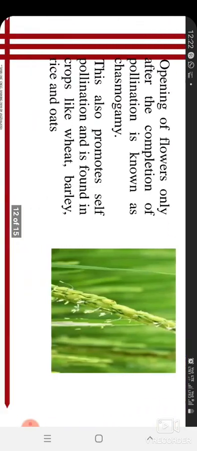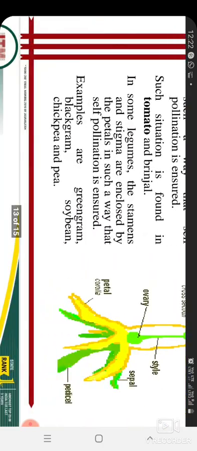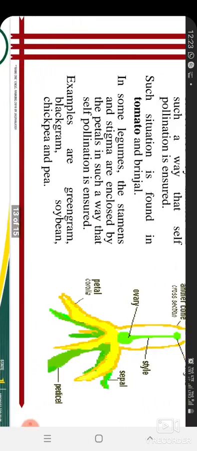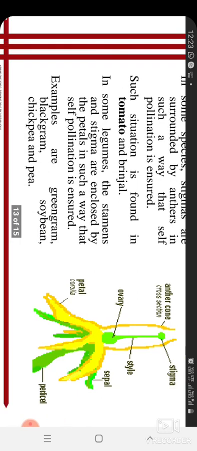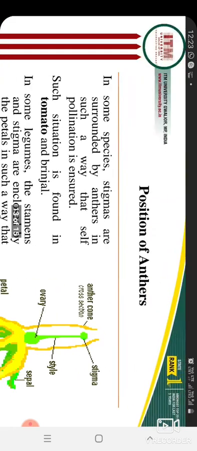Some examples given are green gram and black gram also, and if possible I will show you the flower, how it is covered by stigma or anther. The stigma is surrounded by the anther, so self-pollination is sure. So these are the five mechanisms or concepts which promote self-pollination.